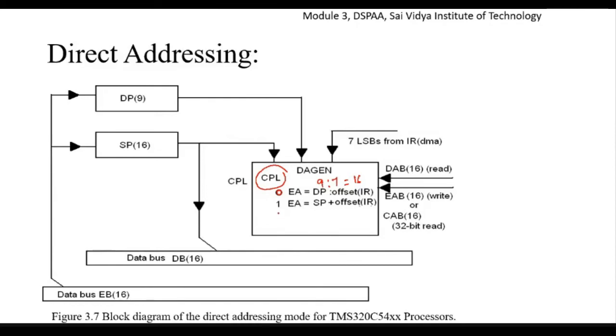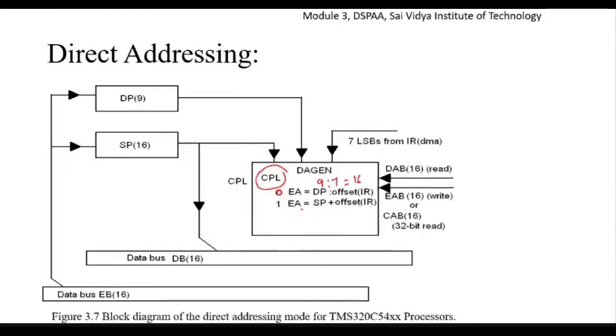Next, if the CPL bit is equal to 1, it means the stack pointer is used to calculate the effective address. The effective address is equal to the stack pointer, which is of 16 bits, plus the offset of your register, where the higher order bits will be filled with zeros. So the 16-bit stack pointer plus the 7 LSBs from the instruction register, direct memory access will be chosen here, and that will be added, and that is the effective address for that particular addressing mode.